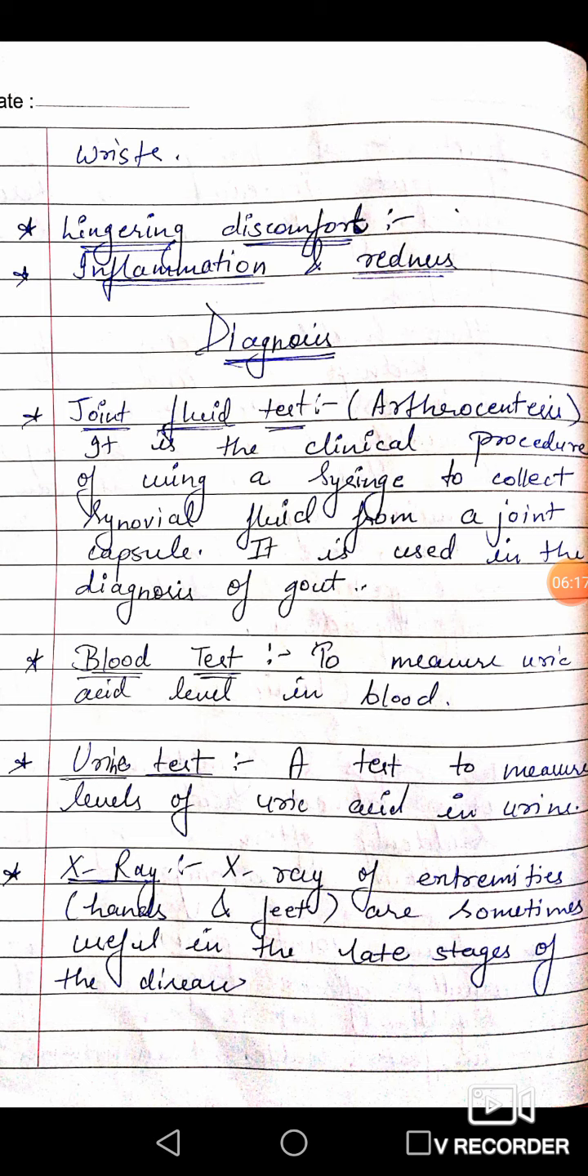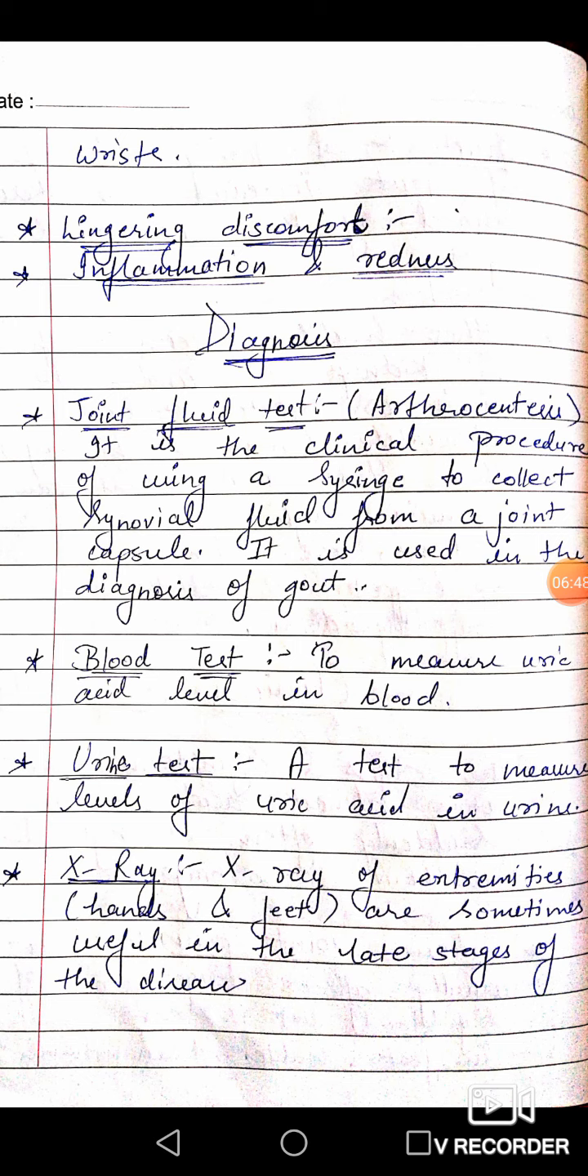What we will do in this test, we will take a syringe, and through the syringe we will collect some synovial fluid that is present in the synovial joint capsule, and then we will check the content or amount of the synovial fluid present in the synovial joint, and we will confirm the gout. Next, blood test.